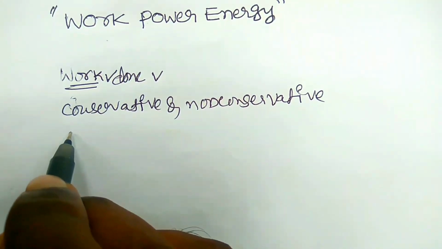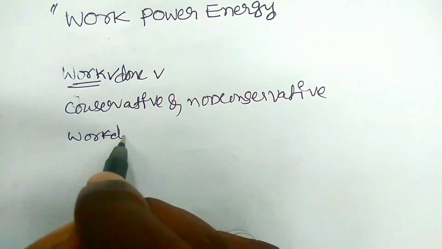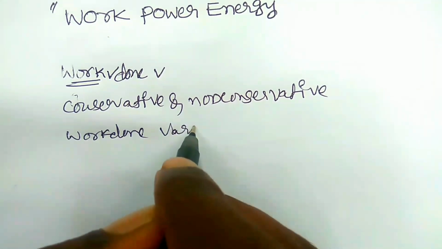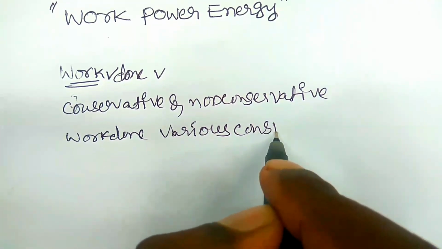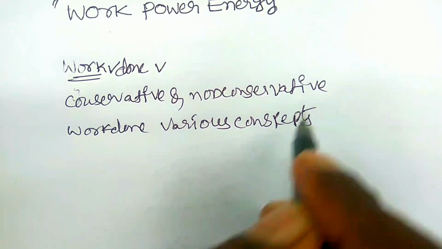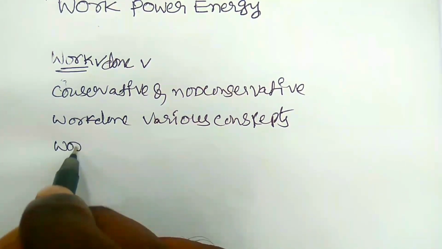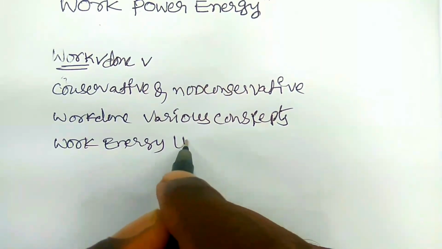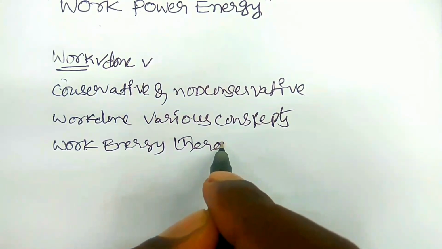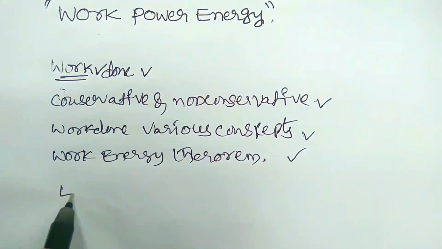And the third one, work done in various concepts. And the fourth one, the last video, that is the work energy theorem and various concepts for the numericals. These are all completed in this chapter. Now we have to study about energy.